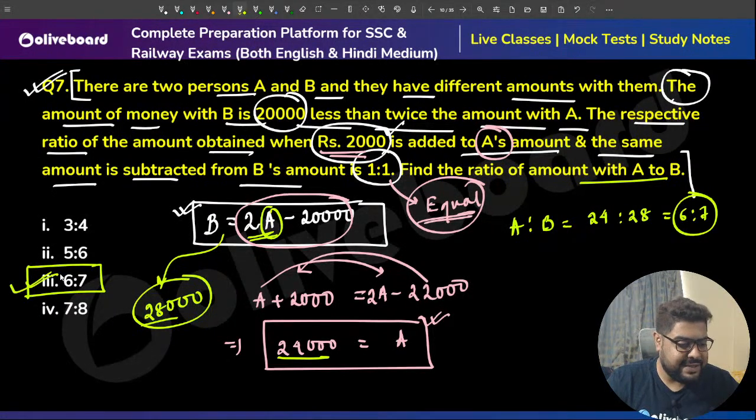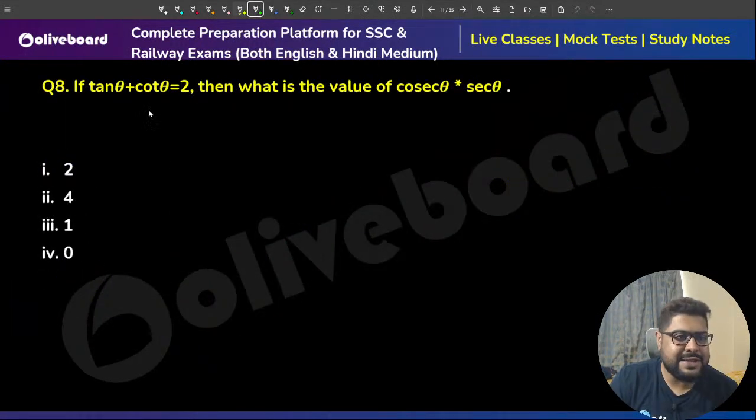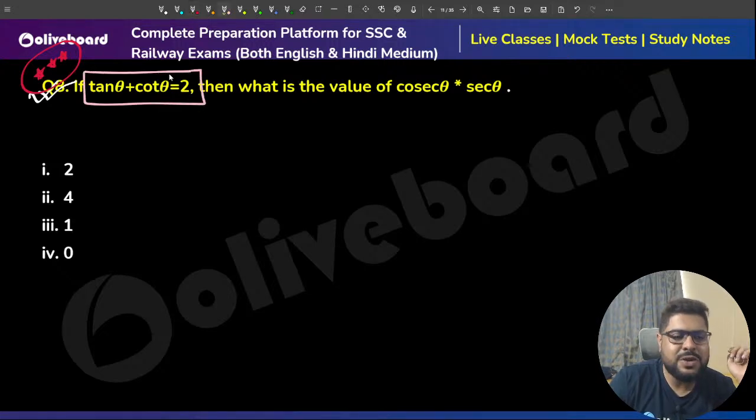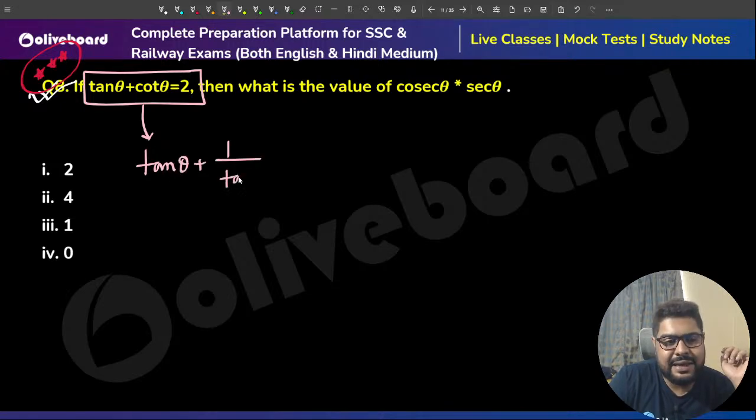We have solved 7 questions. So next one, sir. Very, very good question, sir. Let's take some algebraic approach. Let me teach you something. So tan plus cot is 2, no, sir. So tan plus cot, can I write it as tan theta plus 1 by tan theta.